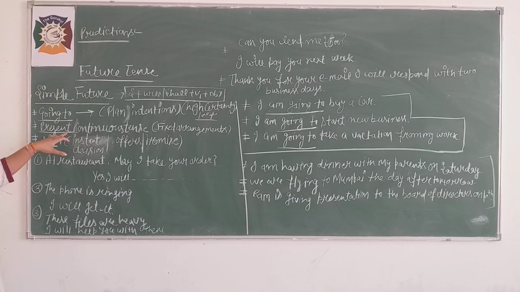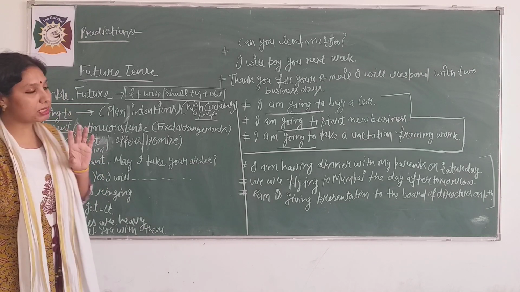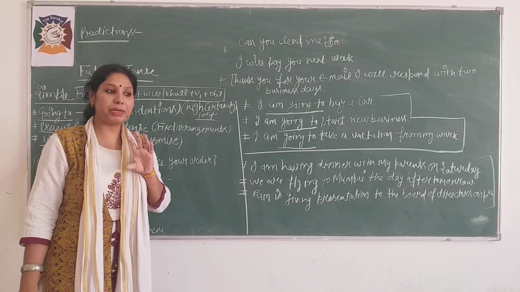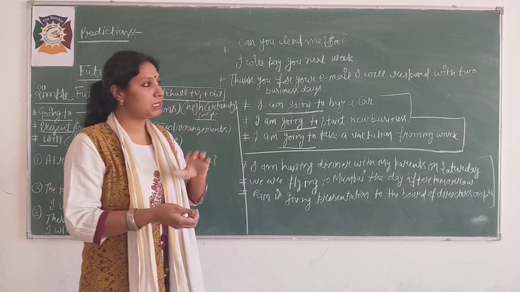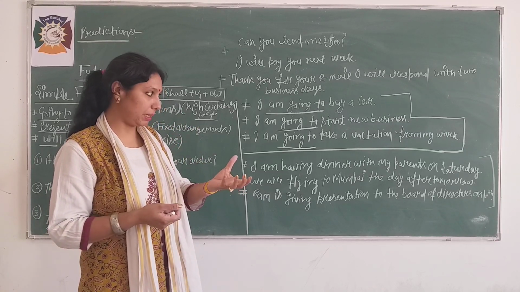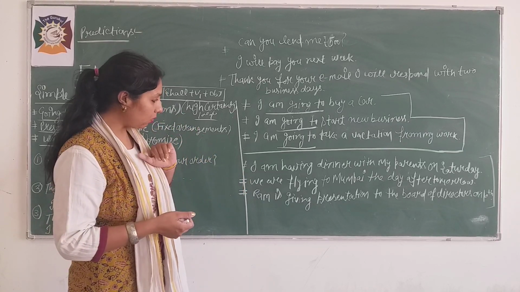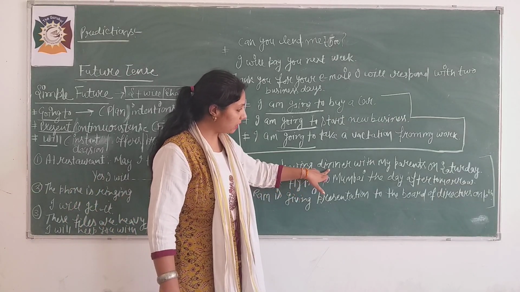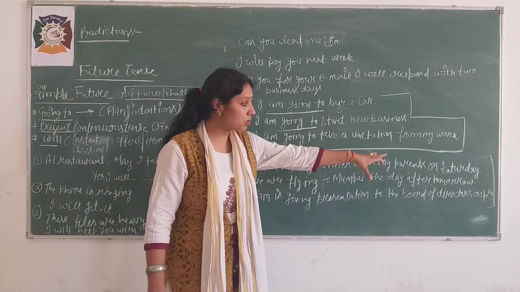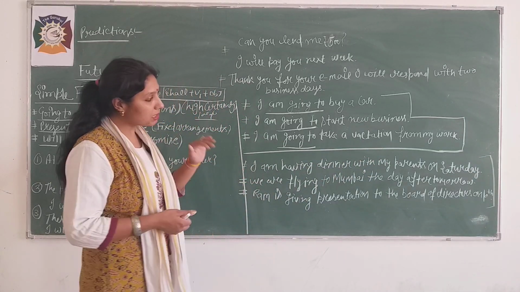Now the second thing is here, present continuous tense. It is related to fixed arrangements. If you have made some plan, and with the agreement of somebody else also, clear? How? See, I am having dinner with my parents on Saturday. Means a fixed arrangement.